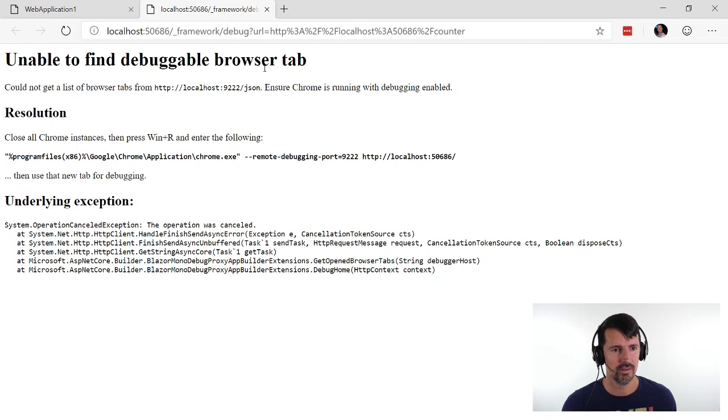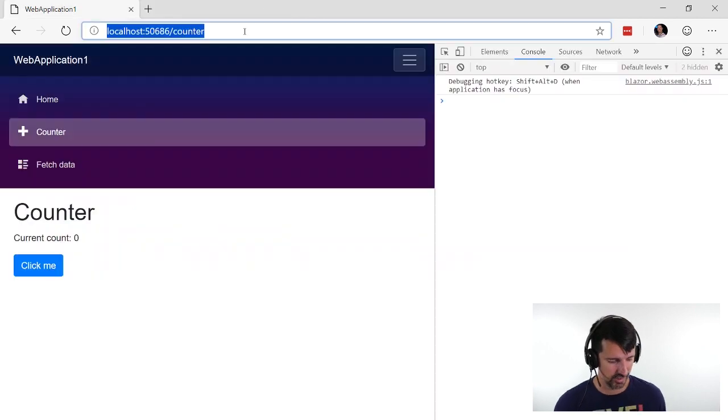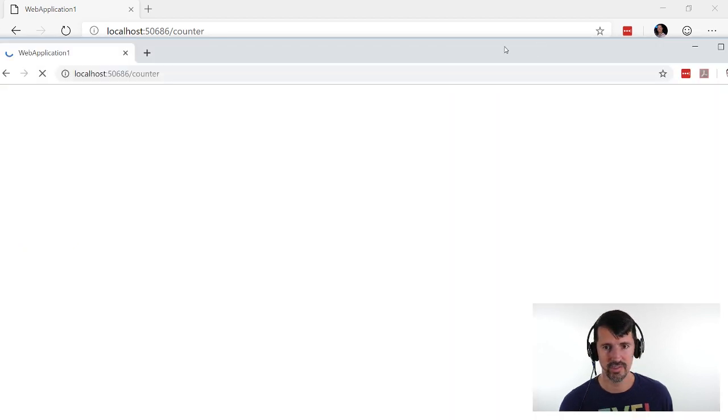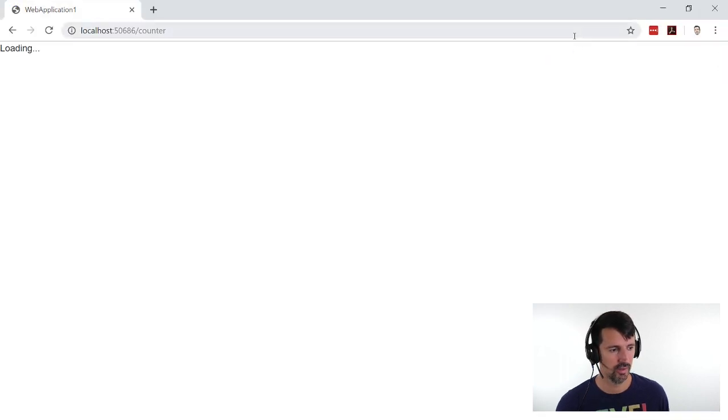Okay, and okay. Unable to find debuggable browser tab. Close all Chrome instances. I'm not using Chrome. This is actually the Chromium version of Edge. Okay, so let's do this. Let me actually use Chrome, because I have Chrome installed, but I'm not using it. I have my chat window open in another tab on the side here. So let's use this. So that's loading.